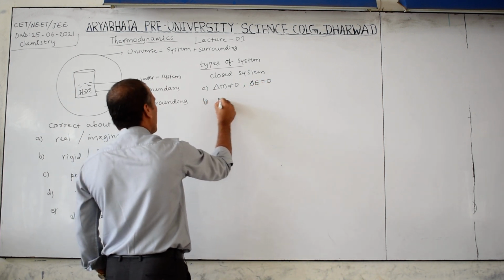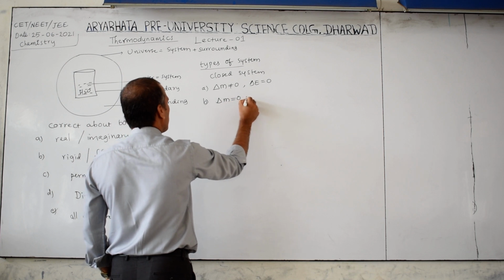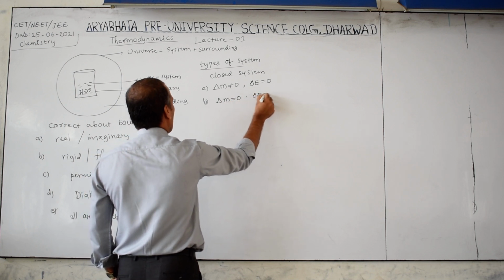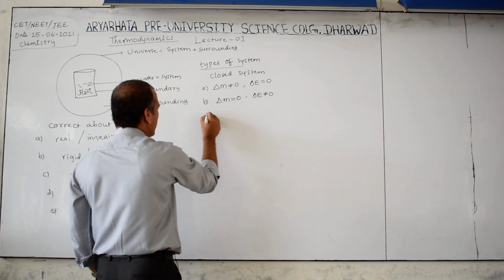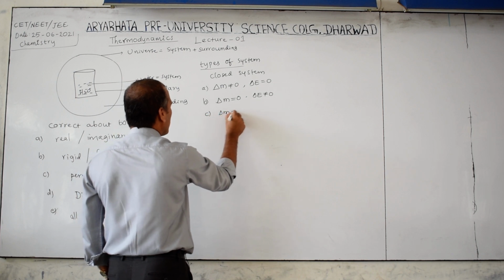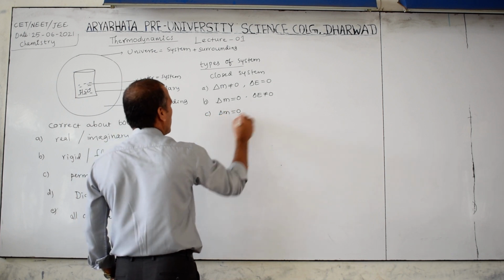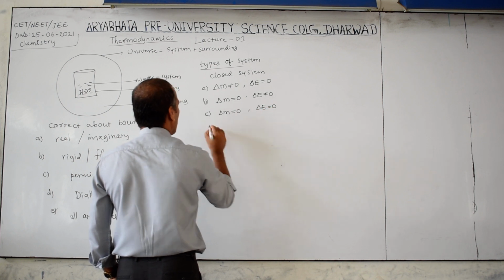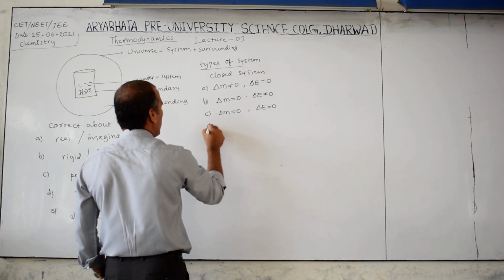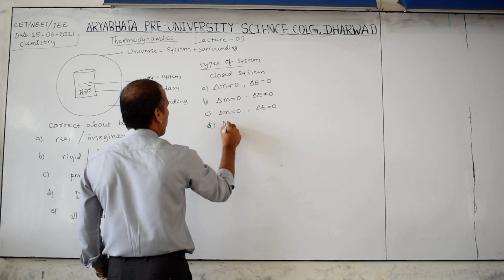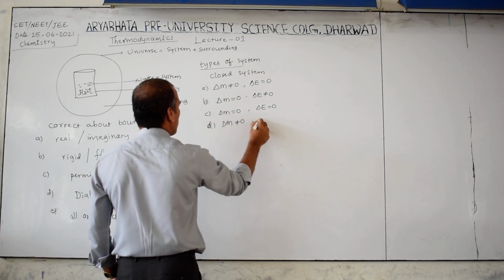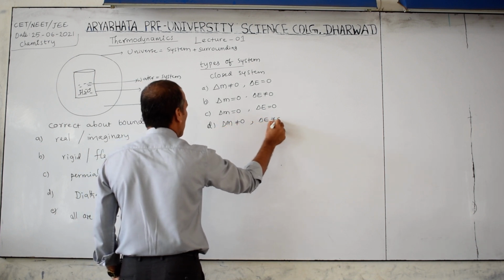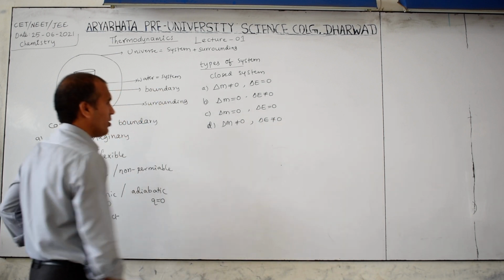B, reverse: delta M equal to 0, delta E not equal to 0. C, delta M equal to 0, delta E equal to 0. D, delta M not equal to 0, delta E not equal to 0.